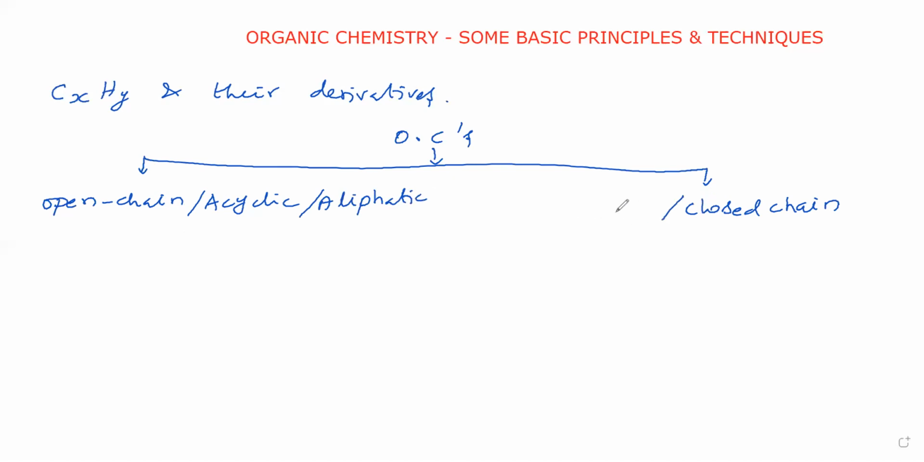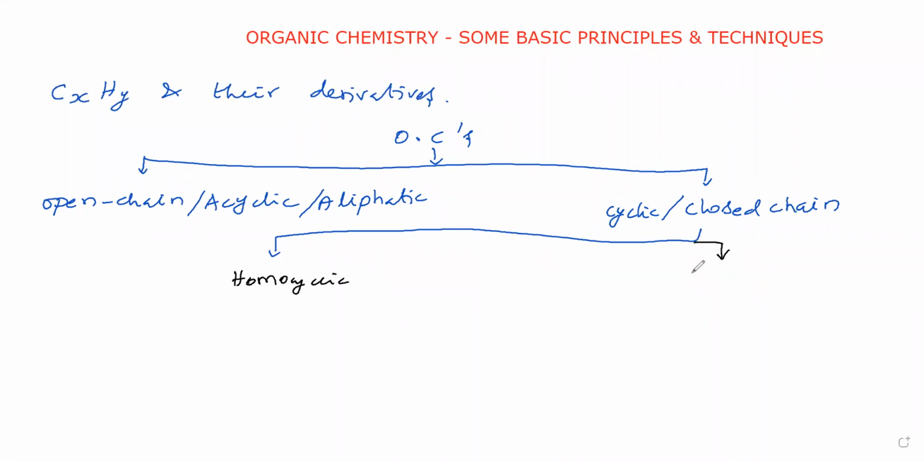Closed chain compounds are also called cyclic compounds. In these cyclic compounds, two things are possible: homocyclic and heterocyclic. Homocyclic means the cycle is formed by only carbon atoms. Therefore, it is called carbocyclic. Heterocyclic means the cycle is formed by carbon atoms and atoms other than carbon, such as nitrogen, oxygen, sulfur.